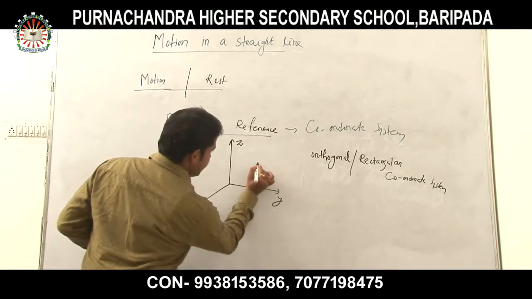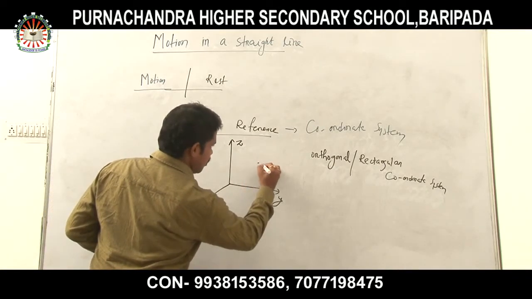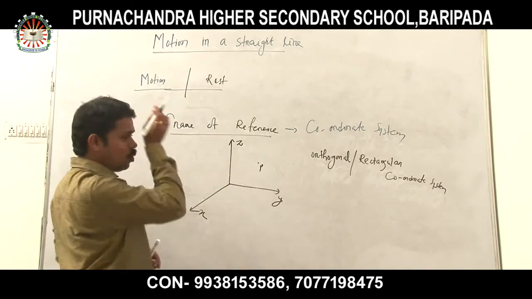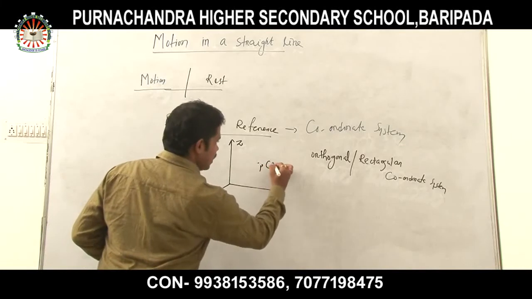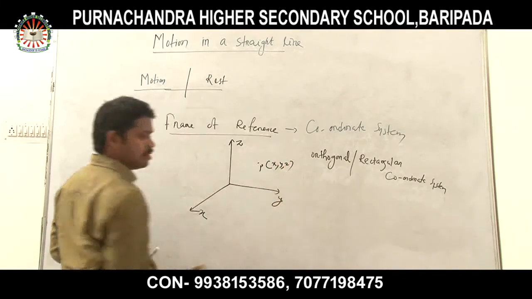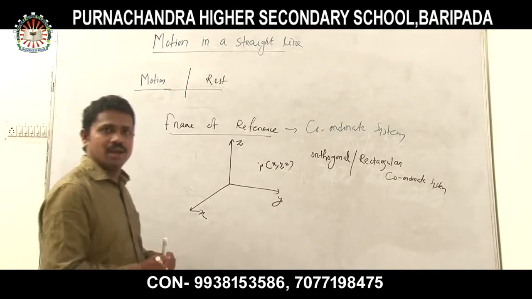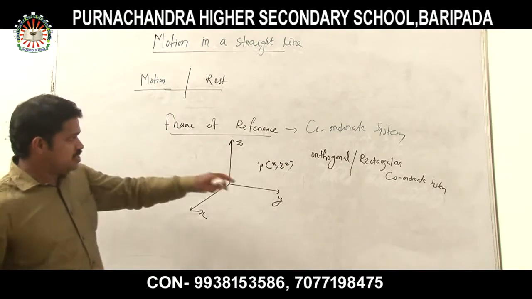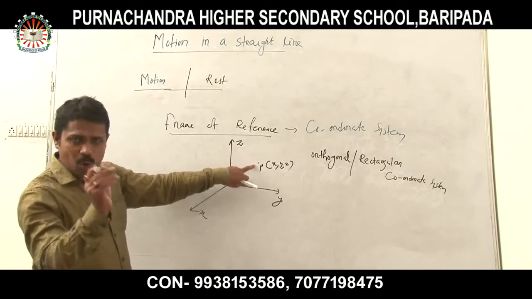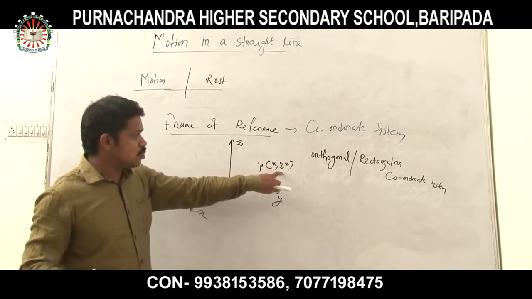Suppose an object is placed here at point P. If you want to find out the coordinates of the point P, the coordinates are x, y and z. Very simple.